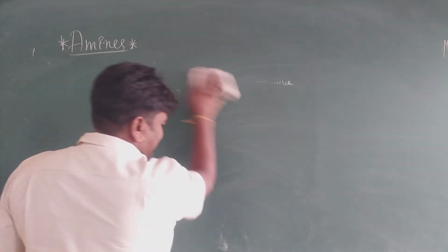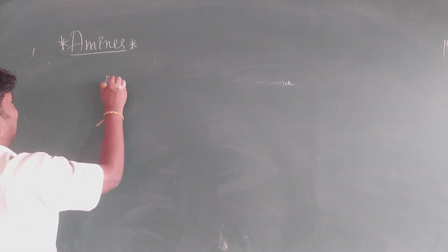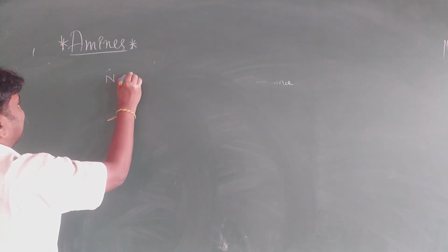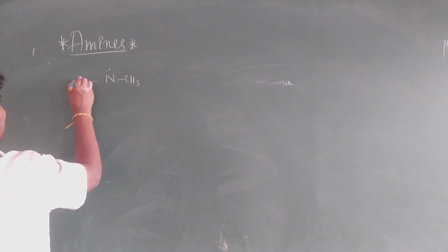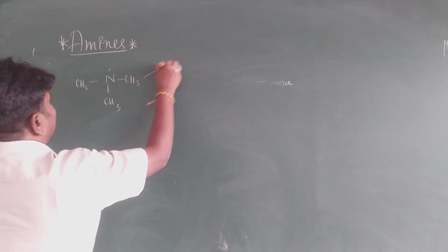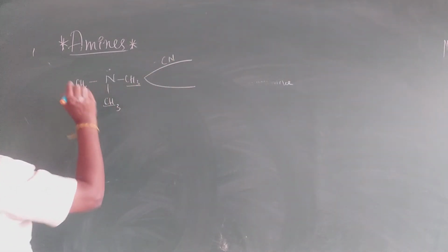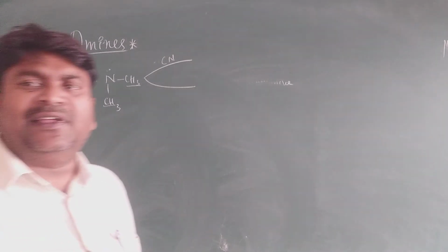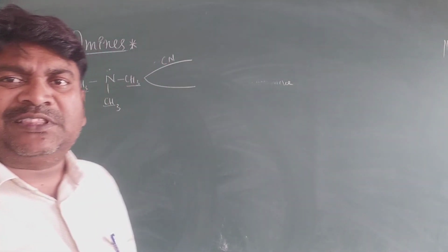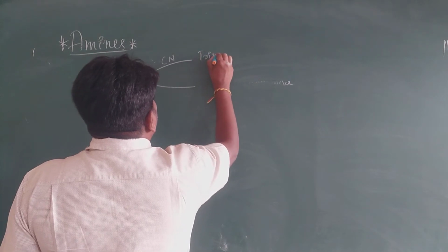Tertiary amines. See here, it is N with a lone pair and three CH3 groups. What is the common name? What is the IUPAC name? The common name is methyl. How many methyl groups are there here, my dear students? There are 3 methyl groups. That is trimethylamine.